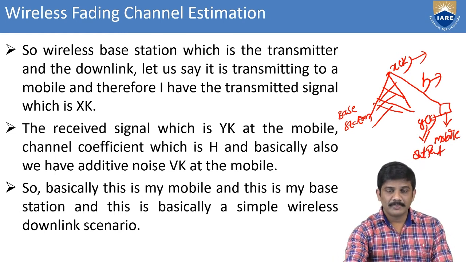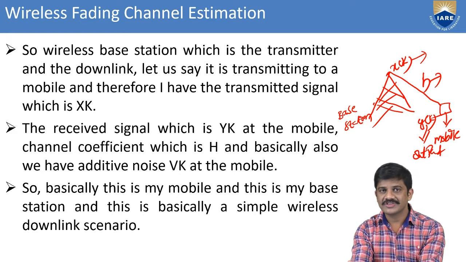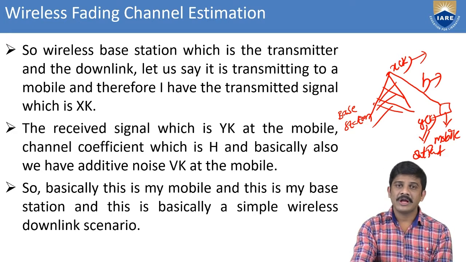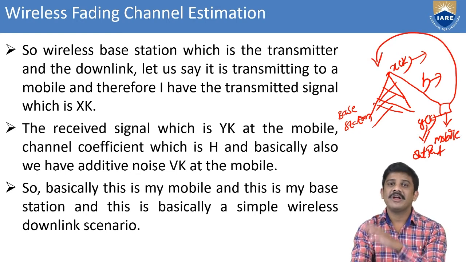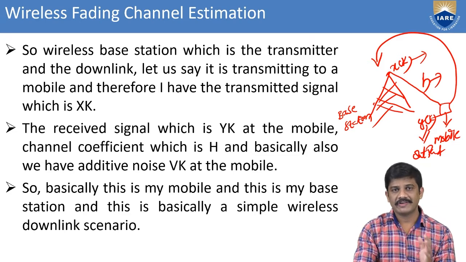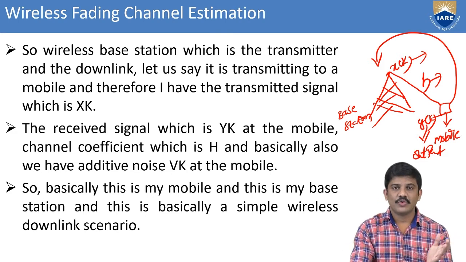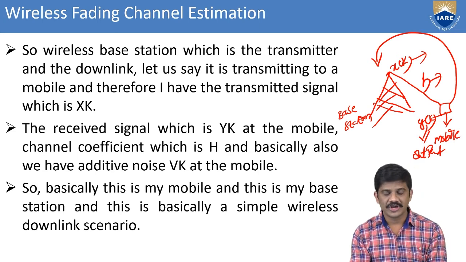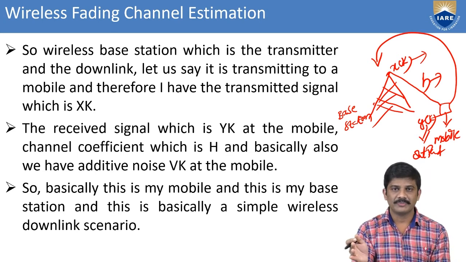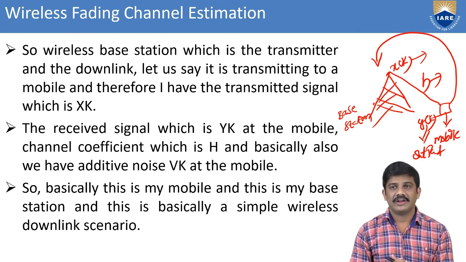Downlink means base station to mobile. The signal transmitted from the base station to the receiver section is called downlink. If you go with the uplink, meaning mobile to base station, that time the inputs and outputs are changed. What will happen that time? The mobile is the input and the base station is the output section, because whenever you go for the downlink, it is from the base station to the output section. Coming to uplink, the mobile to base station, that is the uplink. Downlink and uplink.